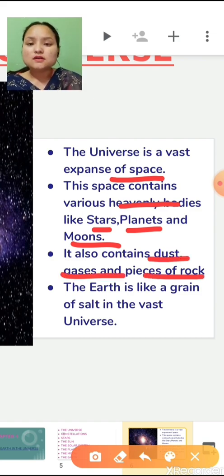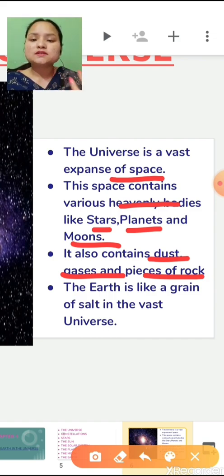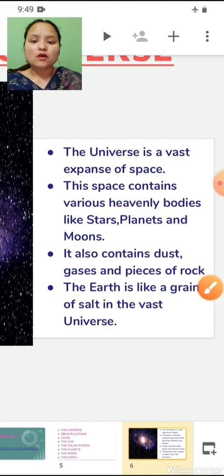Earth is like a grain of salt in the vast universe. That means the universe is very vast, or you can say very big. No one knows the exact size of the universe. The universe contains millions and billions of galaxies, and those galaxies contain millions and billions of stars.